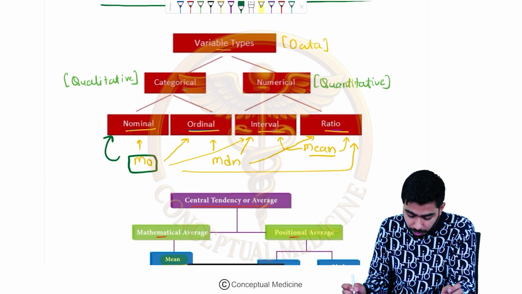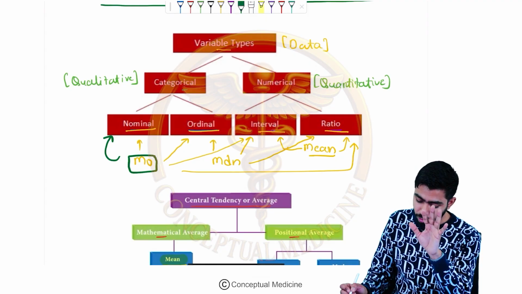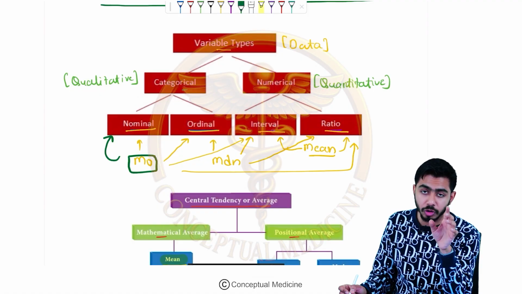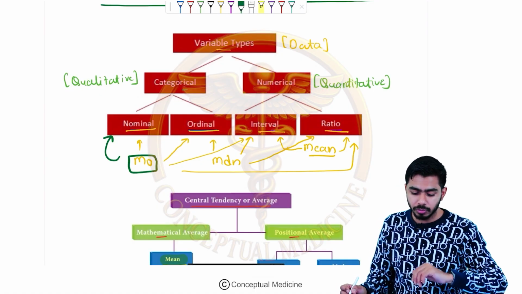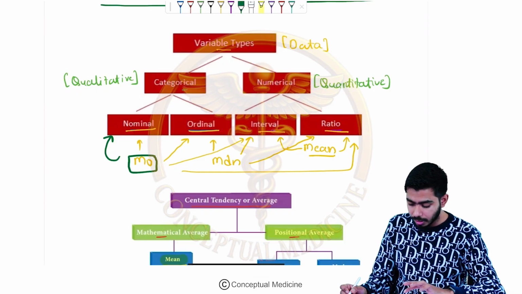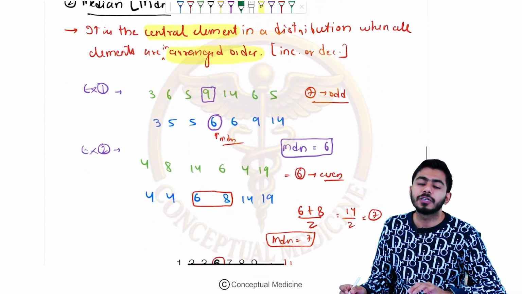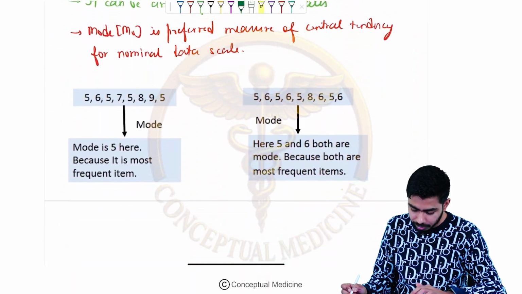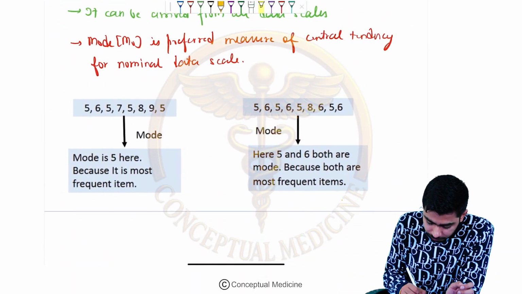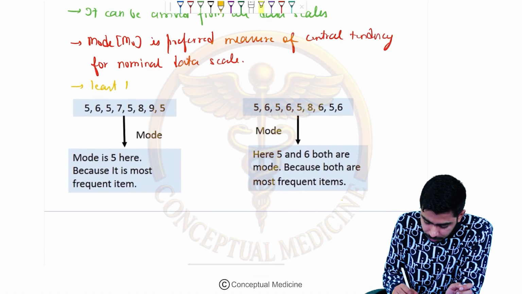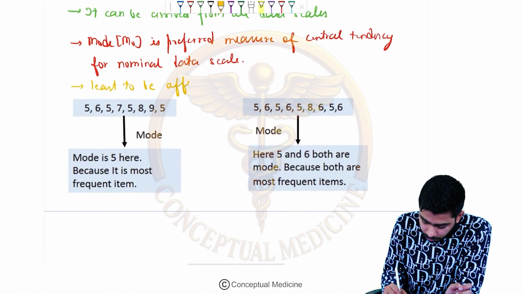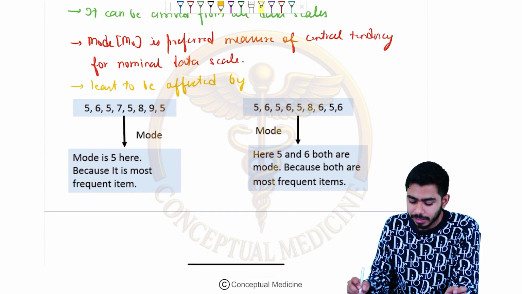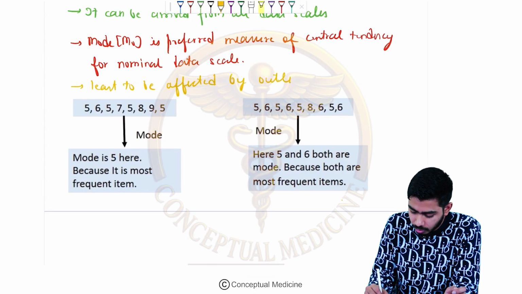For the nominal one, there is only and only mode, because you are seeing that mean is not touching upon that, interval and ratio only, median talking about ordinal, interval and ratio only, but for the nominal only mode is there, right? That's why I told you it is the best measure for calculating that. And it is least to be affected by outliers or the extreme values. That is also an important point over here. It is least to be affected by which values? Yes, that is the outliers or